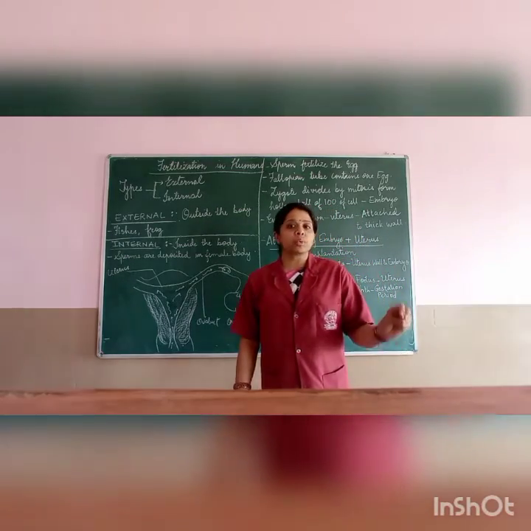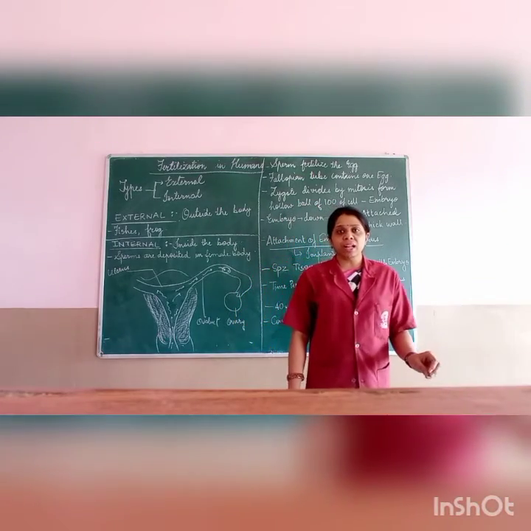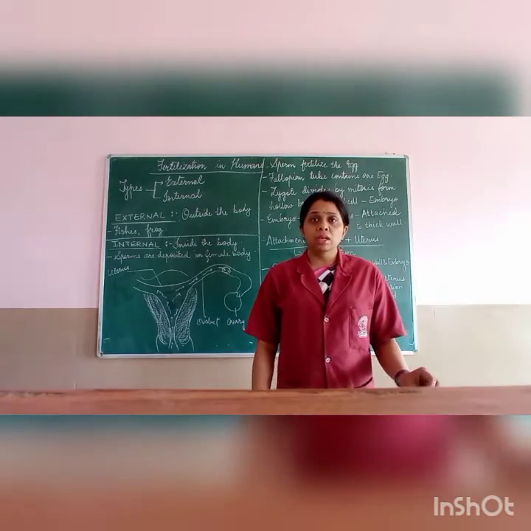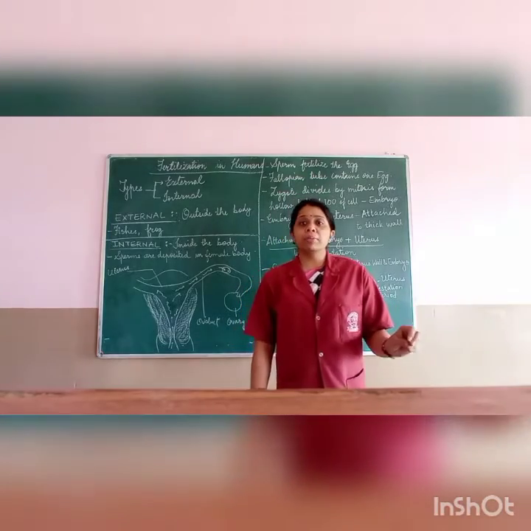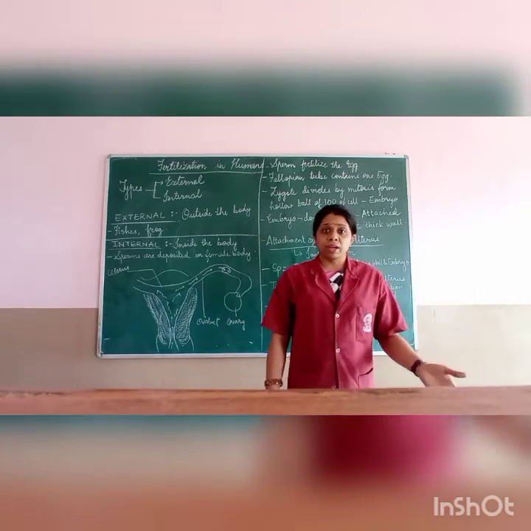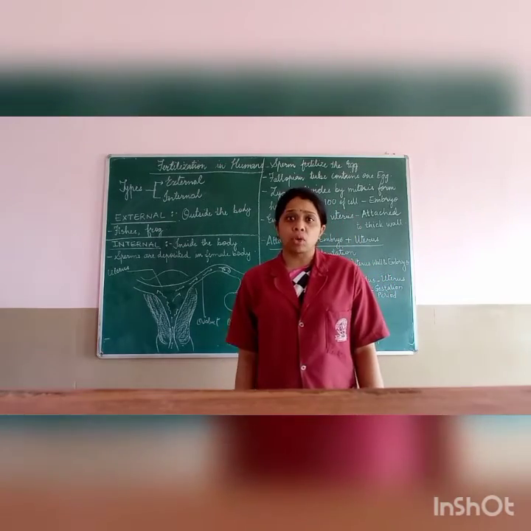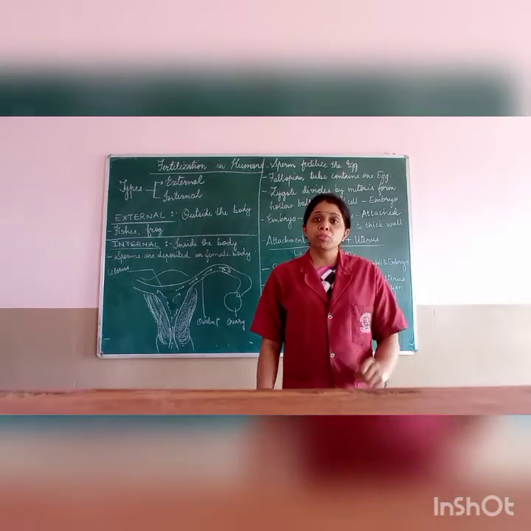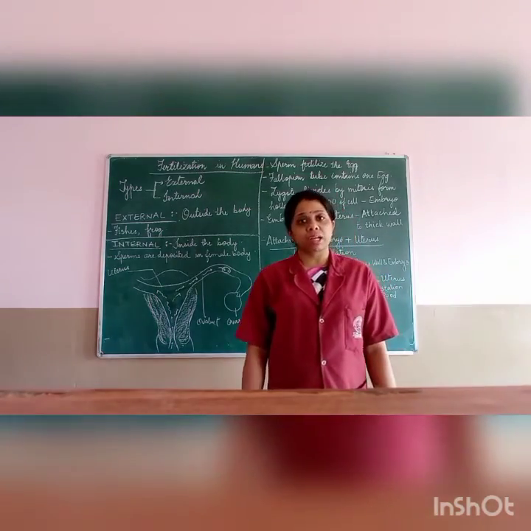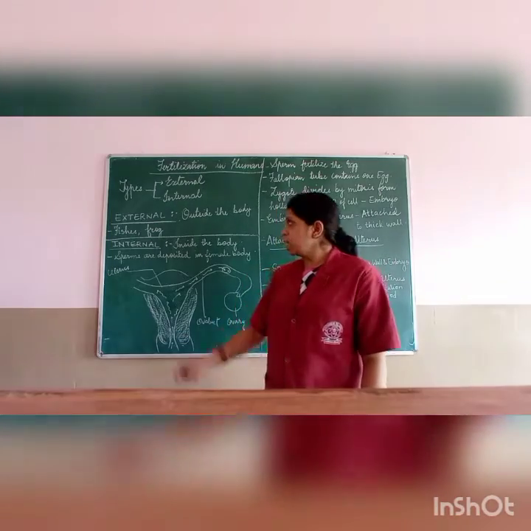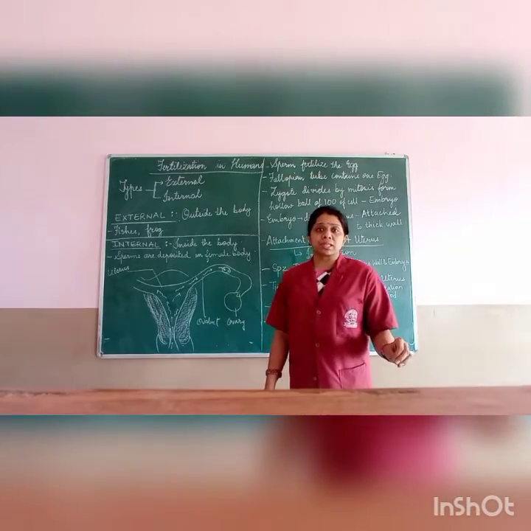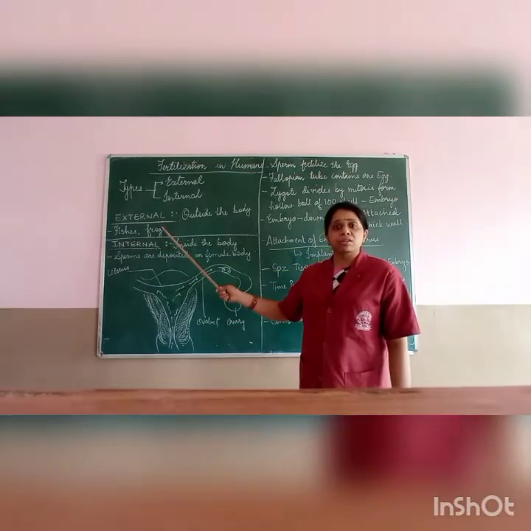External fertilization, as the word itself tells, takes place outside the body of the organism. Here the sperms will be laid by the male in water, whereas the female will lay the eggs in water. Then these sperms will move towards the egg and fuse with it, and ultimately fertilization will take place. Normally, external fertilization takes place in animals which live inside water, such as fishes and frogs.